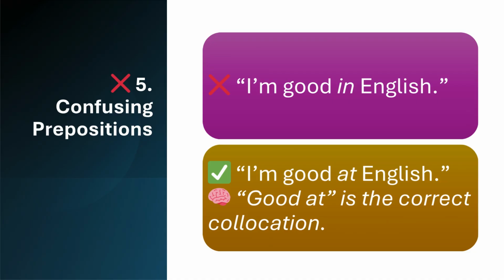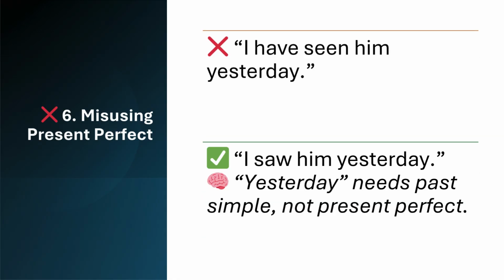And the next mistake that we're going to talk about is misusing the present perfect. For example, I have seen him yesterday. No, that's wrong. Whenever we are talking or saying yesterday in a sentence, we need to make sure we use the past simple, not the present perfect. So, what will be the correct sentence? I saw him yesterday.